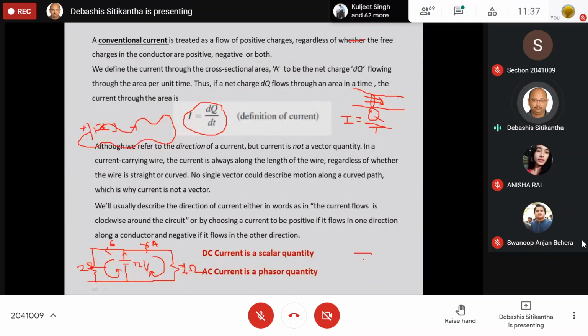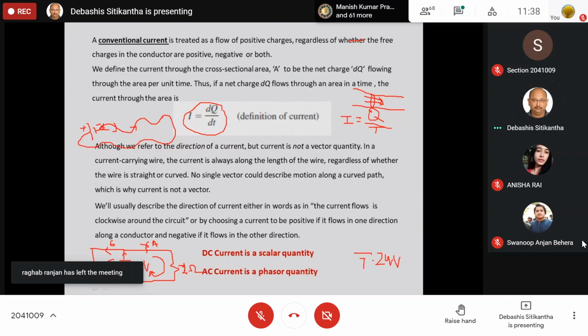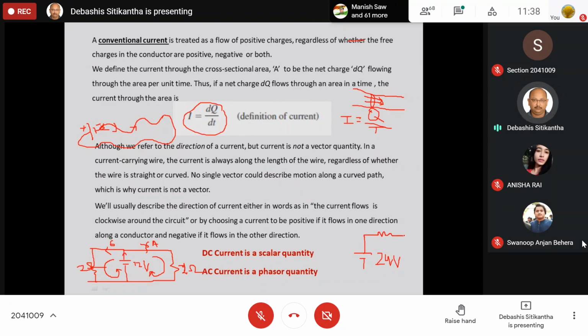Suppose I am having a battery over here, let us say this battery is 24 volt. Over here I am having a resistance of 1 ohm and another battery of 2 volt.